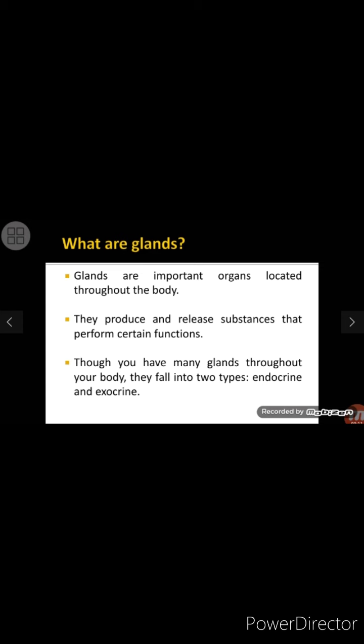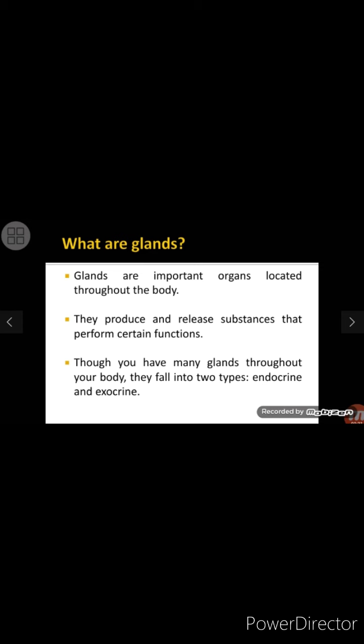So we are going to discuss what glands are. Glands are important organs that are located throughout the body. They produce and release different substances that perform certain functions. Though you have many glands throughout your body, they fall into two types: endocrine glands and exocrine glands.